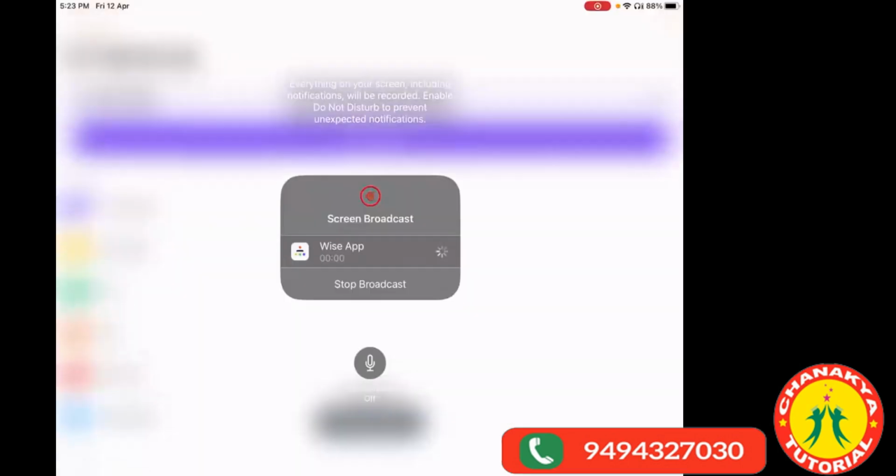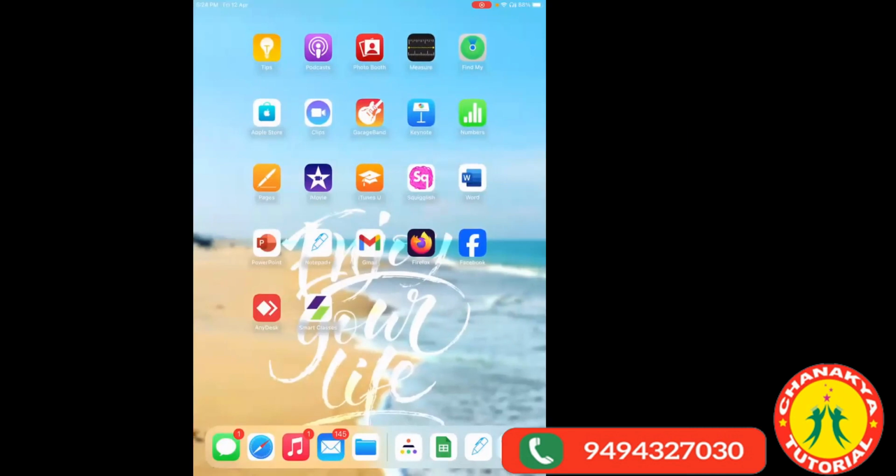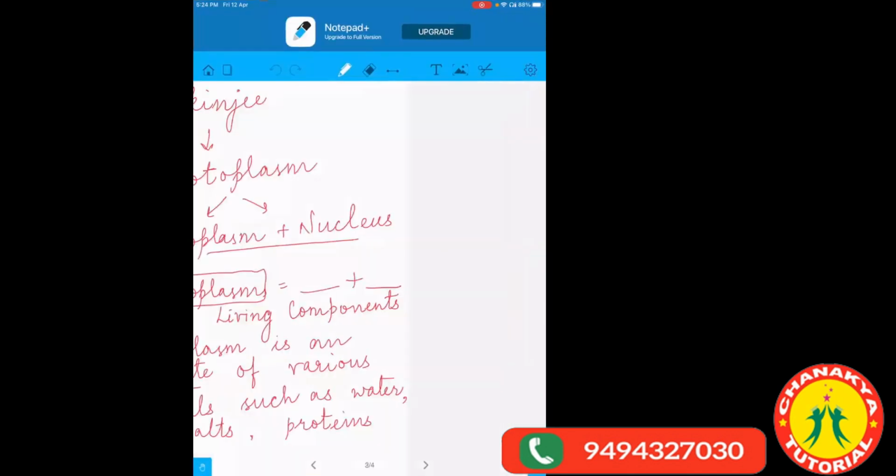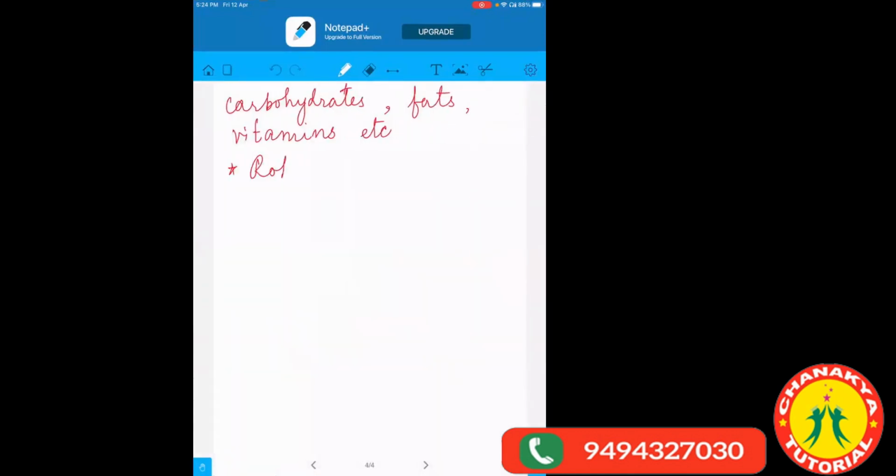First of all is Robert Hooke. Second is Anthony Van Leeuwenhoek. Then the third one is Purkinje, who coined the term protoplasm. And the last one is Robert Brown, the last scientist, who discovered the nucleus.